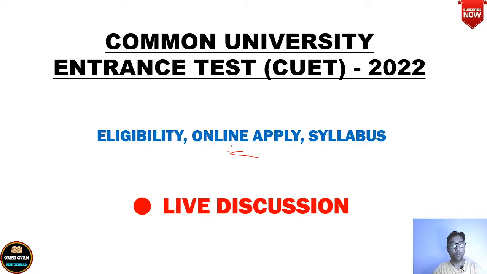So Common University Entrance Test, CUET, and we are going to discuss it for the undergraduates, that is UG, class 12. Those class 12 students who wish to take admission in the universities that they feel like taking admission in.